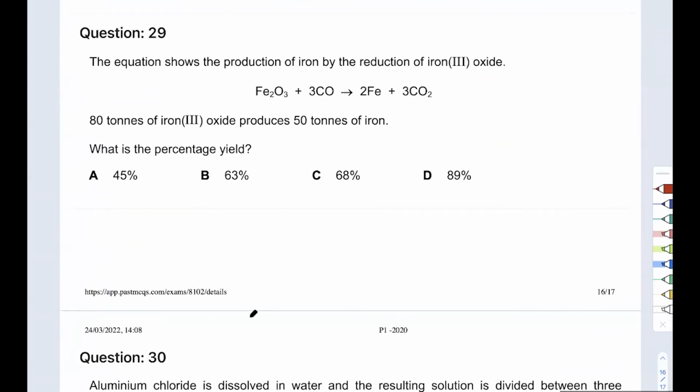Question 29. The equation shows the production of iron by the reduction of iron(III) oxide. This is redox, they've clearly mentioned, and we already have an iron here. 80 tons of iron(III) oxide produces 50 tons of iron. What's the percentage yield? Okay, so this is a yield question.